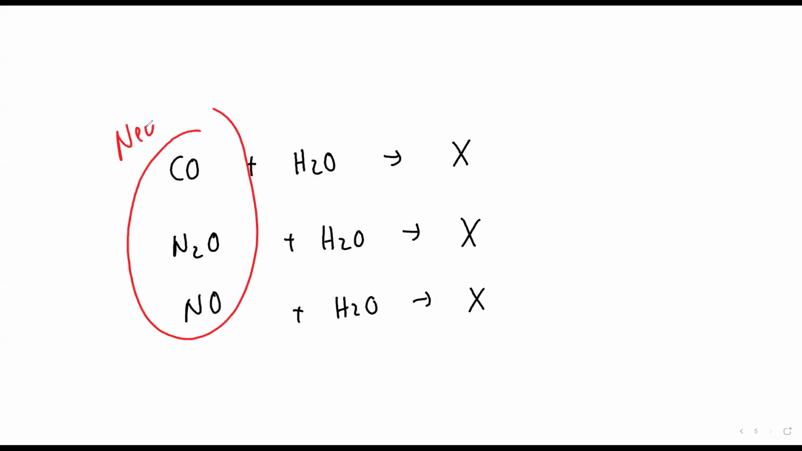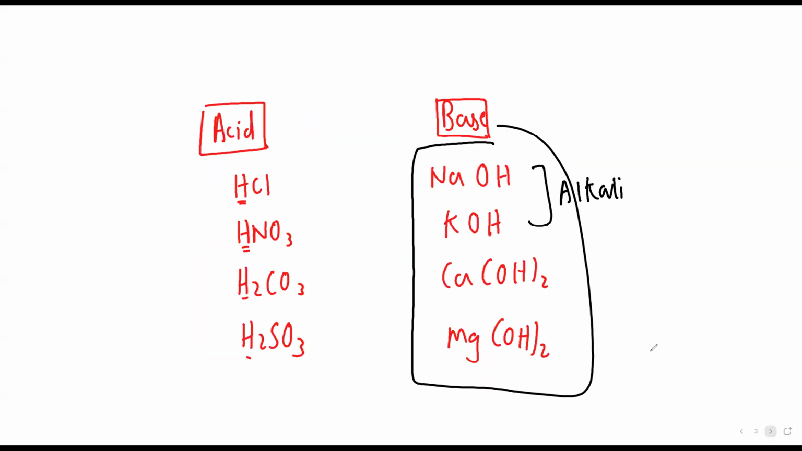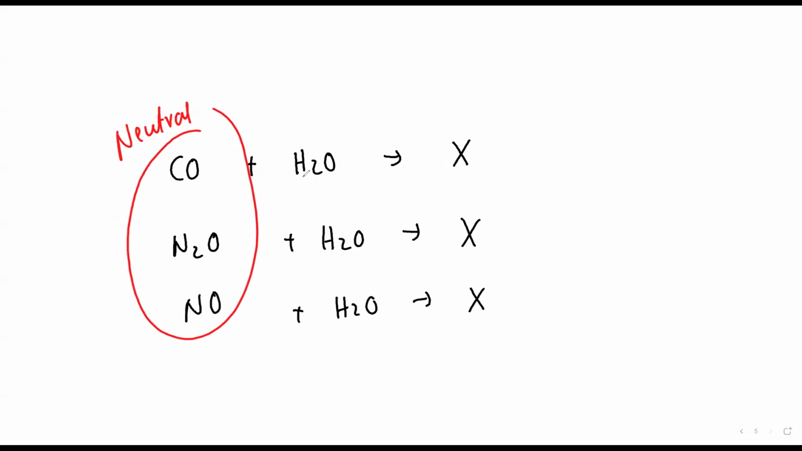Neutral oxide. They are what? Neutral. So, beta, how to find whether it is acidic, basic, or neutral? Add water to it. If it forms acid after adding water, then it will be acidic. After adding water, if it forms base, then all these oxides are basic. After adding water, if it is not forming anything, then it will be what? Neutral.